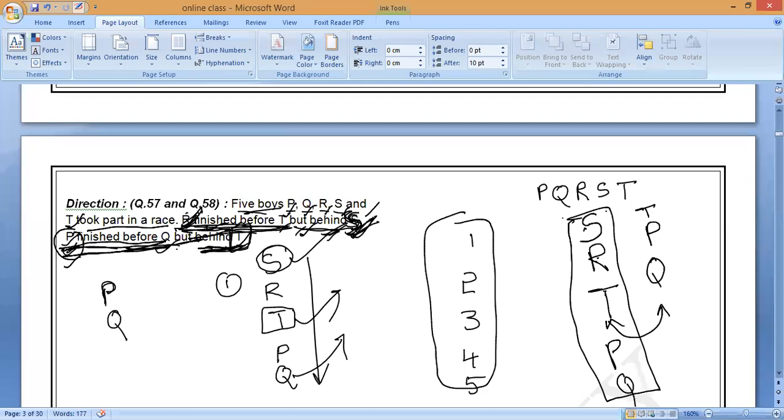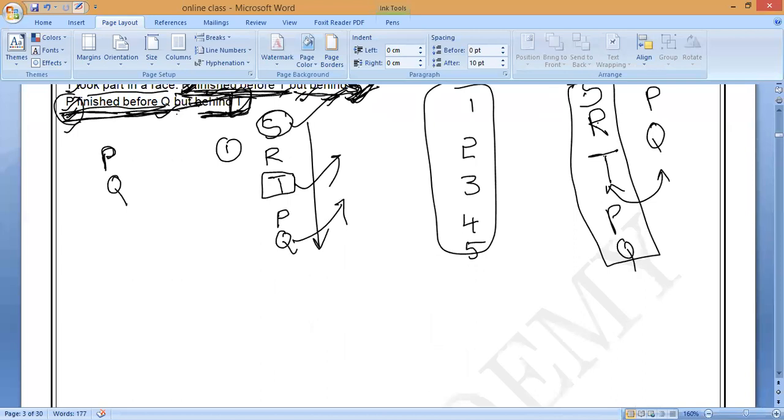All of you, do you understand this sum? Yes, sir. Like this you have to solve. It is just an arrangement. But in the exam, they will ask who won the race, who lost the race, who is first, and so on.